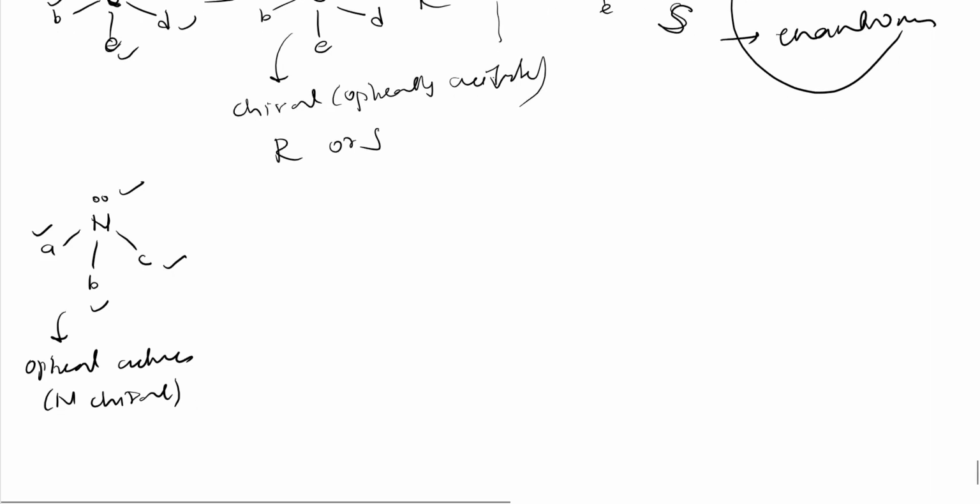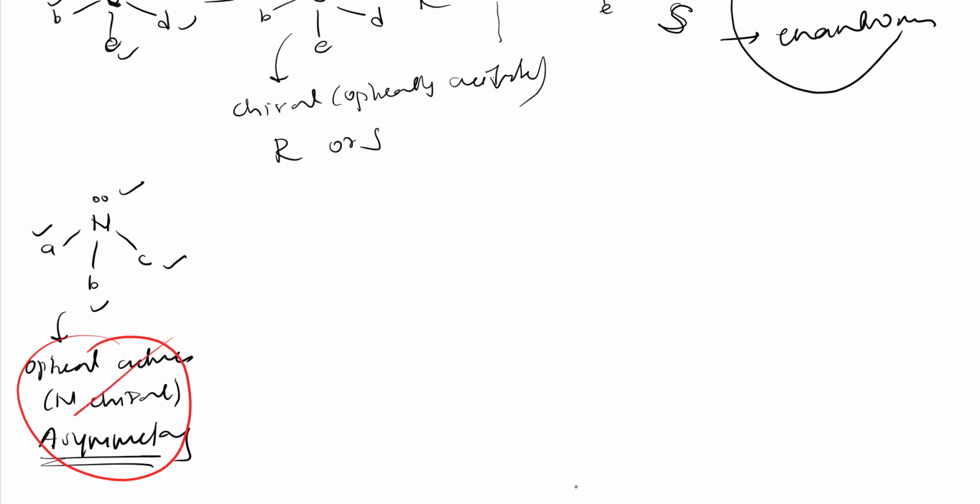Nitrogen is asymmetric, means symmetry is not there. If symmetry is not there, those are chiral, but it is wrong, right? Here I agree, nitrogen is attached to all four different atoms. Here lone pair is there, here A is there, here B is there, here C is there, no doubt.